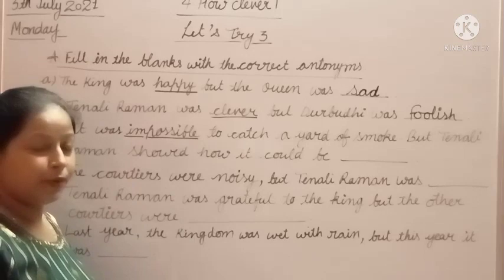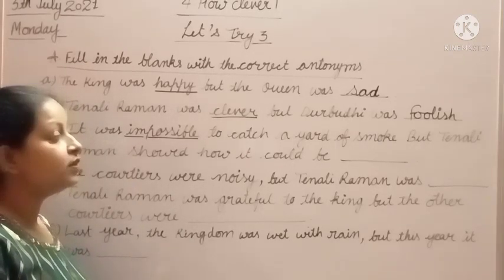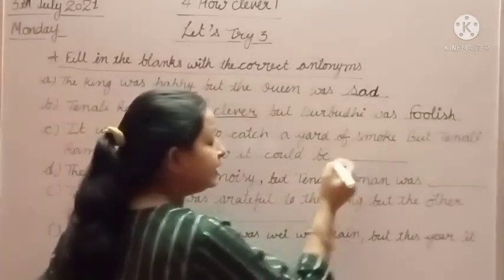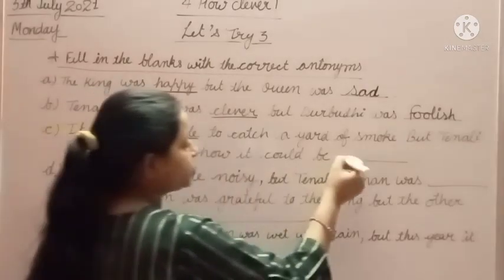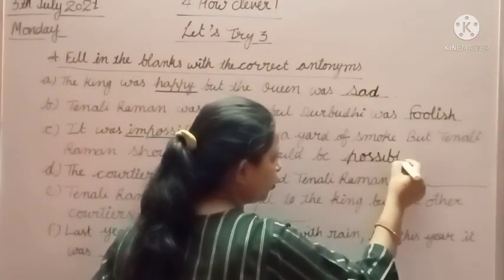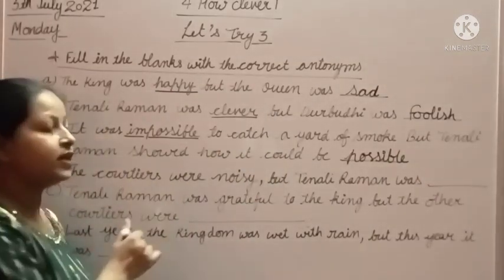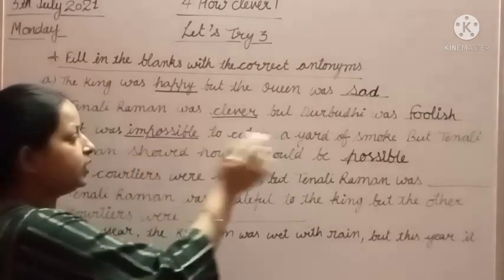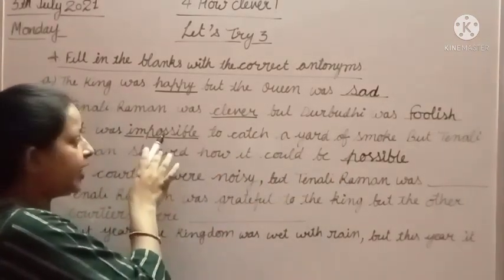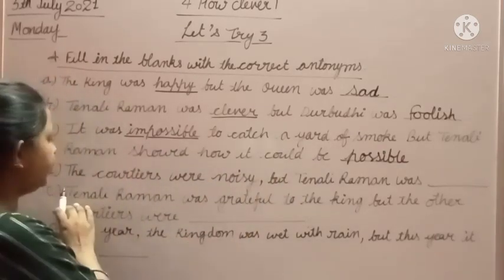What is the opposite word of impossible? Possible. Yes, possible. You have to learn these words. Yes students, you have to learn the opposite words. You have to learn antonyms. Okay. What is the antonym of impossible? Possible. What is the antonym of possible? Impossible, and impossible is the opposite of possible. Okay. So we will read the next one.